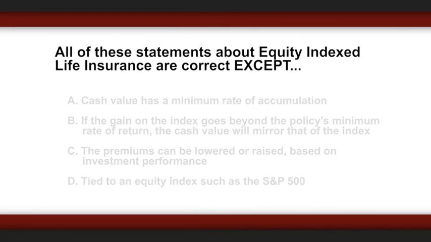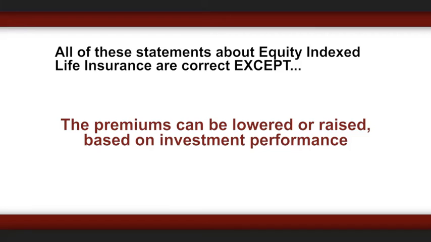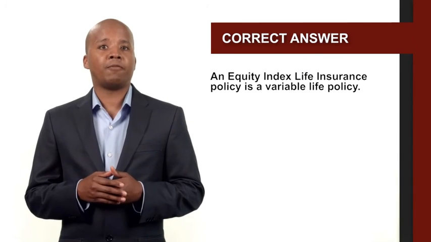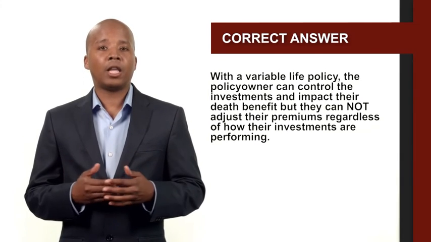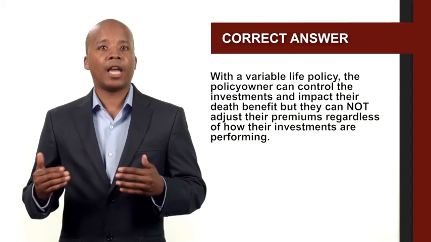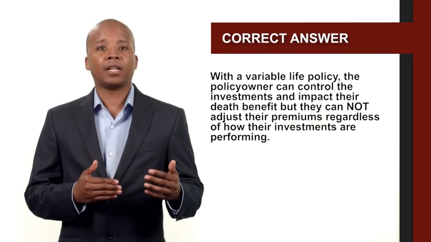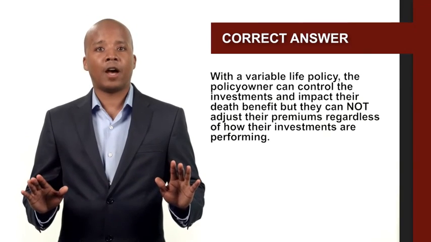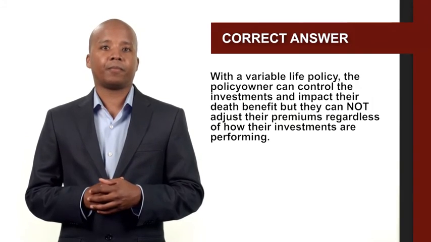The correct answer is the premiums can be lowered or raised based on investment performance. An equity index life insurance policy is a variable life policy. With a variable life policy, the policy owner can control the investments and impact their death benefit, but they cannot adjust their premiums regardless of how their investments are performing.